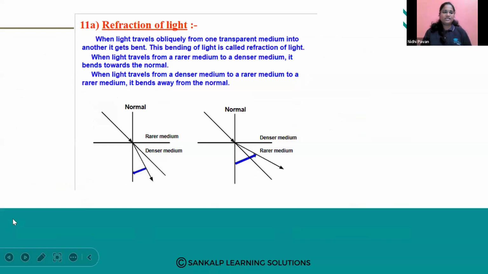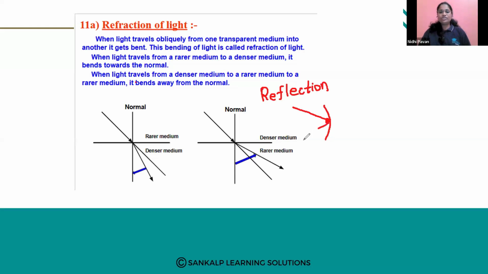Today we are going to discuss the concept of refraction, the other phenomenon, or we can say the other property of light. Reflection means bouncing back of light. When a ray of light strikes the reflecting surface, it bounces back from the surface. So this is called reflection.